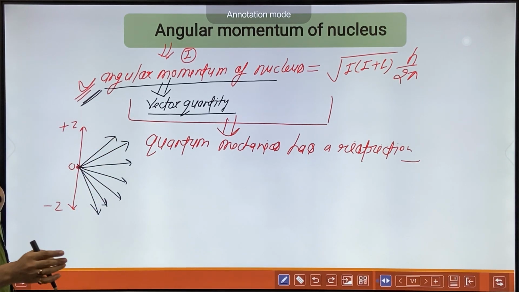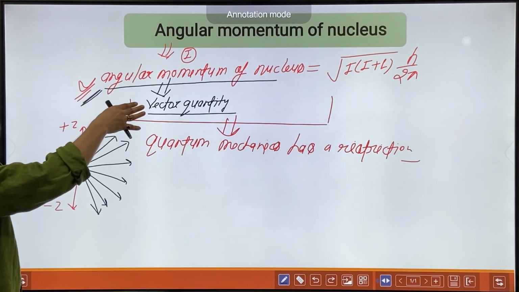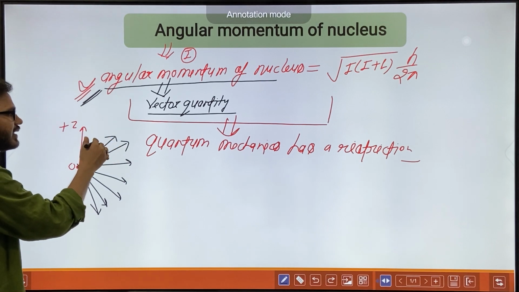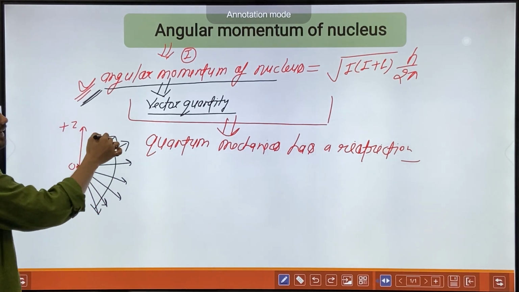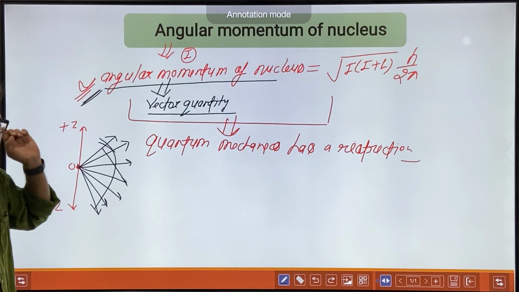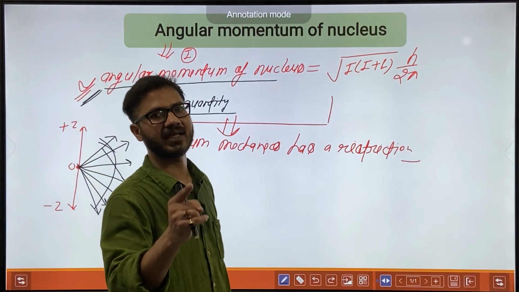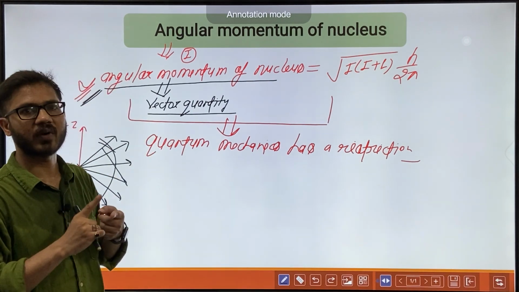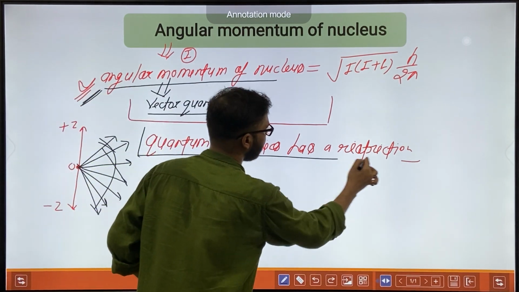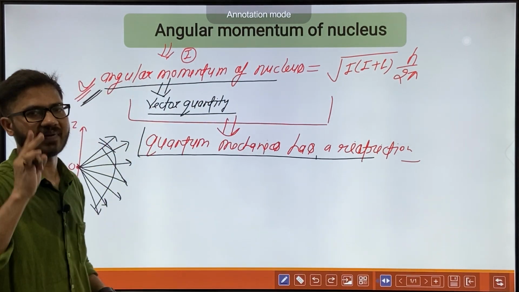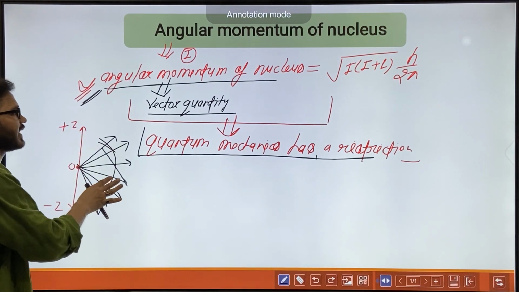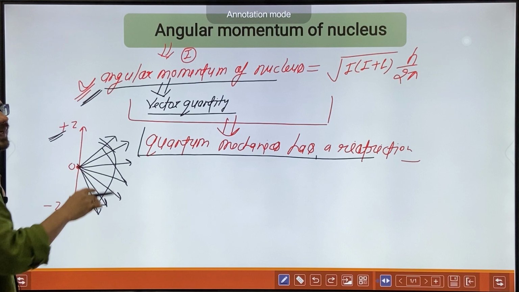In classical mechanics it may have any direction, but the restriction of quantum mechanics is that there will be a space quantization in angular momentum. It will have a specific direction with respect to the z axis.